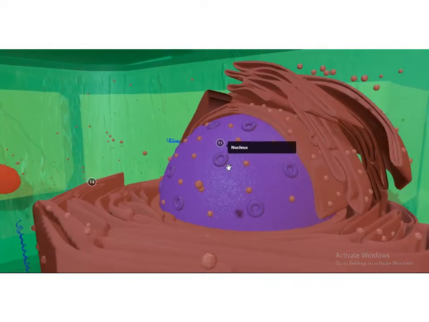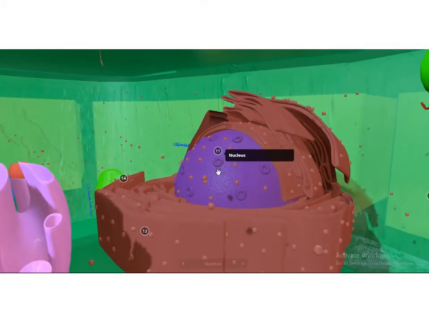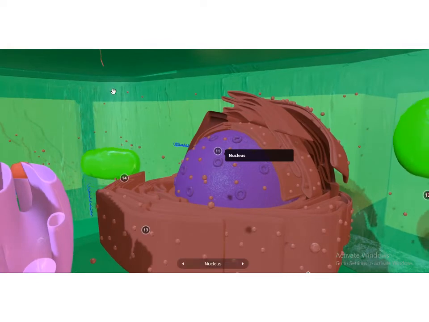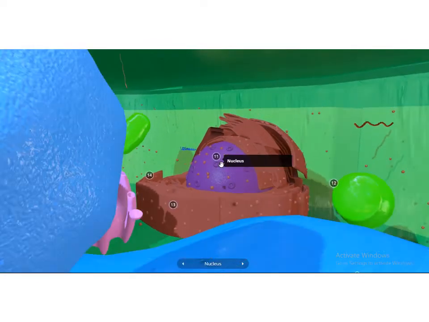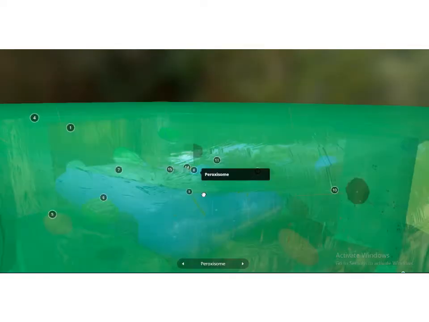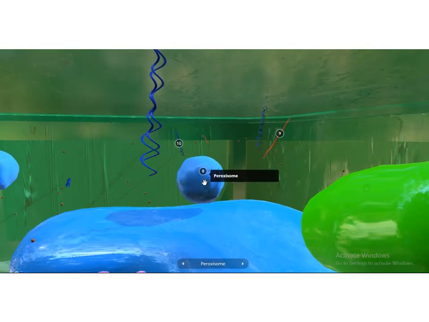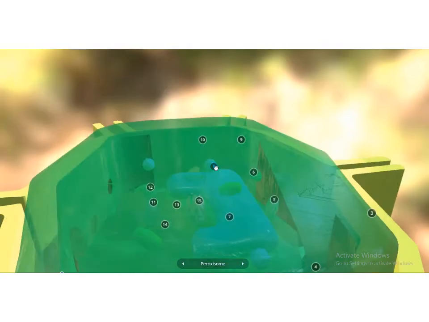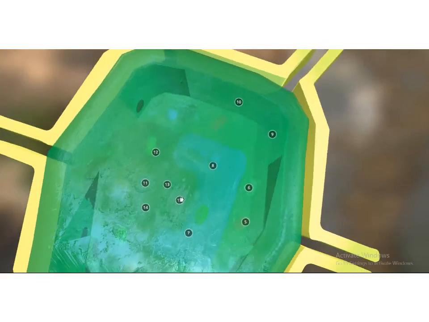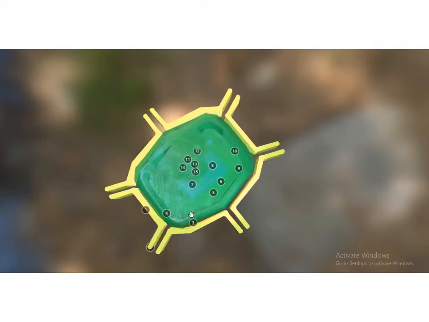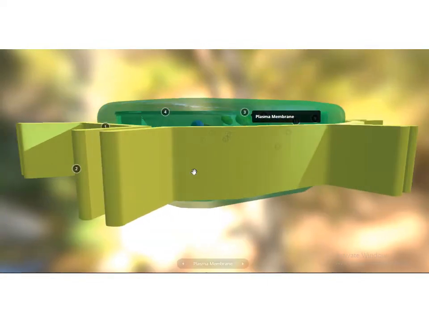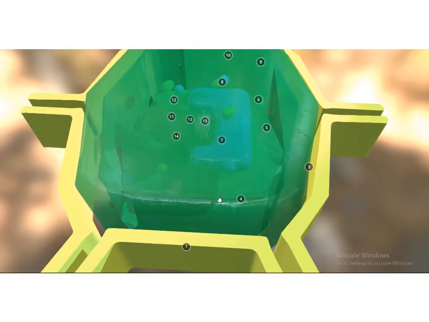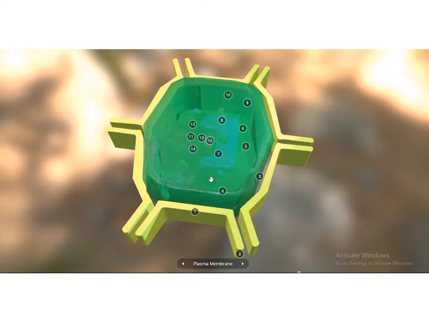And what is cytoplasm then? Cytoplasm is the protoplasm except the nucleus, within the plasma membrane. So inside the plasma membrane, except the nucleus, the whole protoplasm is called the cytoplasm. Are you clear? Okay, and what are the constituents of this cytoplasm? Actually, 70 to 90% of the cytoplasm is water, and it is also composed of organic and inorganic substances.